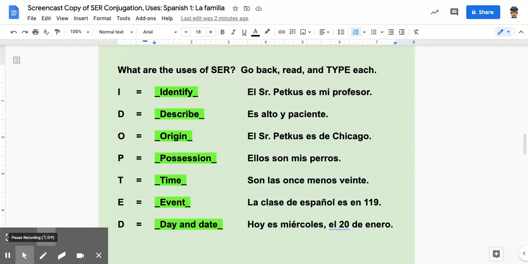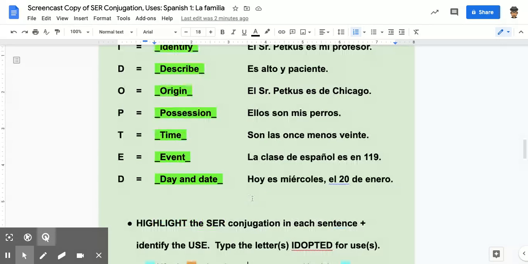It is 20 to 11. La clase de español es en 119 in a couple of weeks. And then hoy es miércoles el 20 de enero. So we use the verb ser in all of these constructions.